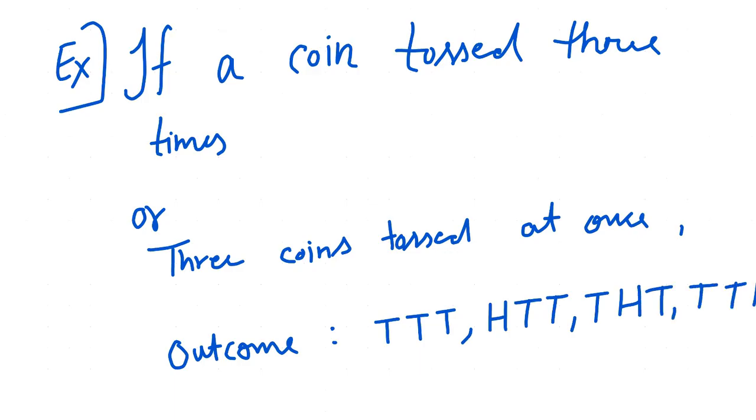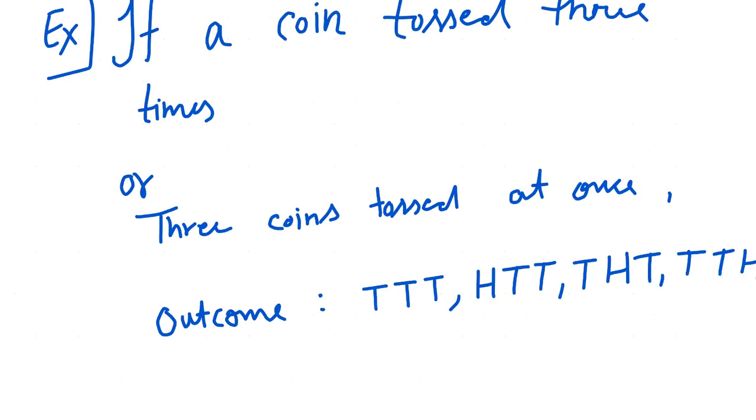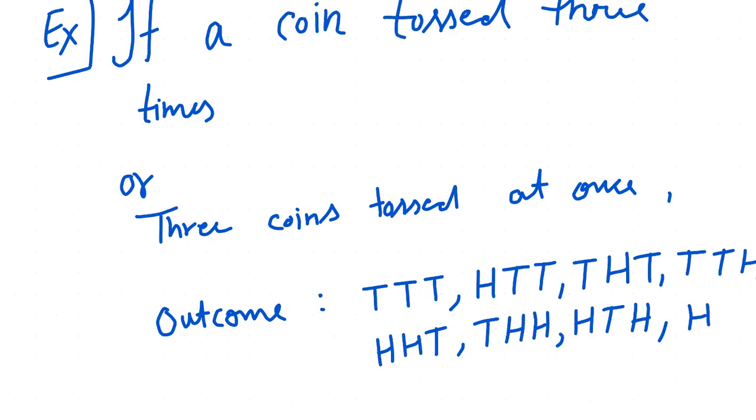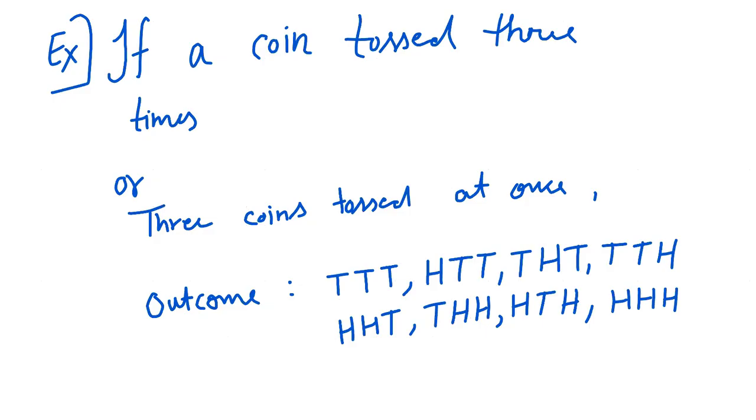See, here we have no head. In these 3 conditions, we have one head. And for 2 heads we can have these, or we can have a maximum of 3 heads. Outcomes means we need to take all possible conditions. So we have these 8.